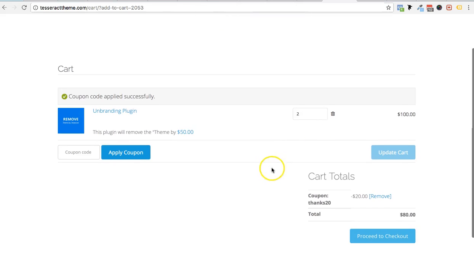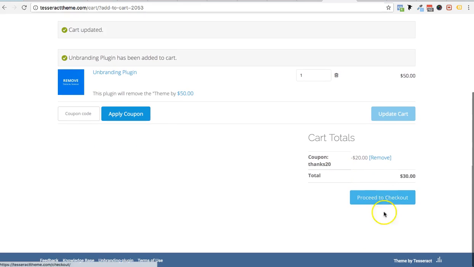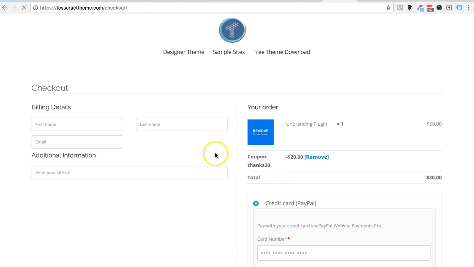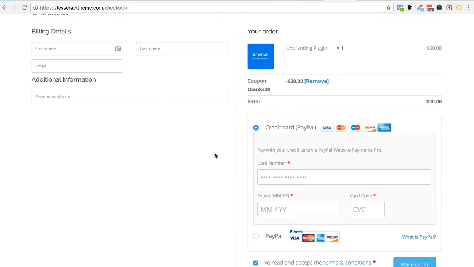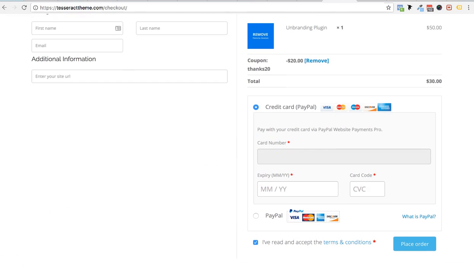Apply this code. I don't want 2, I just want 1. Okay, because I went back and forth. That's why. Let's put 0, and it's going to refresh to 1. There you go. Proceed to checkout, and I'm going to put all my cards in, and I'm going to see you on the other side after I put my cards. I just don't want to make my card public for some reason. Hold on one second, let me put that in.